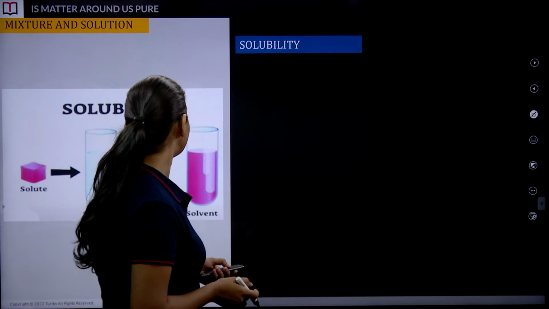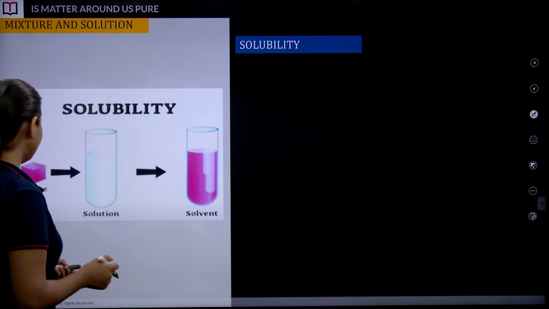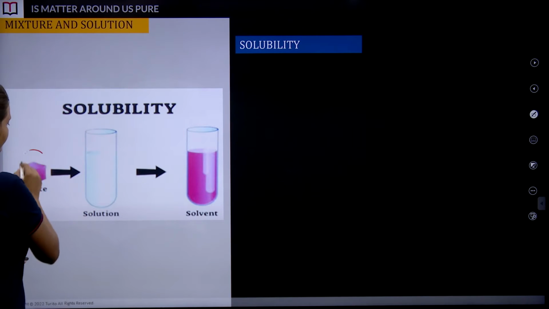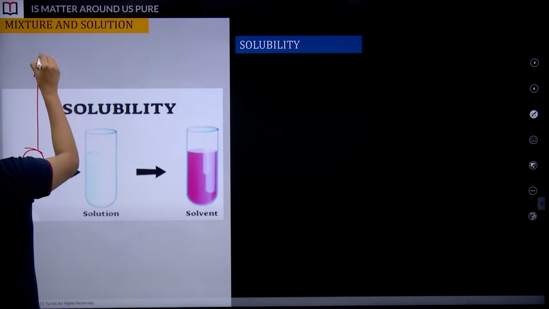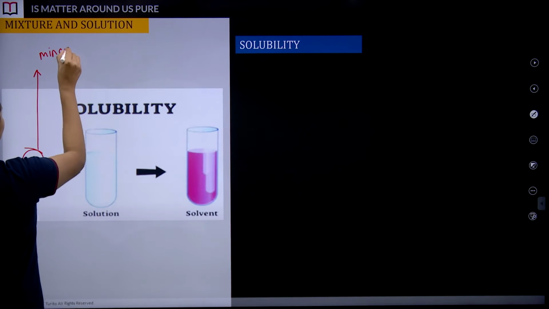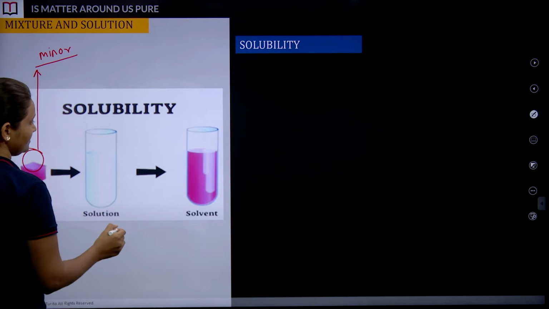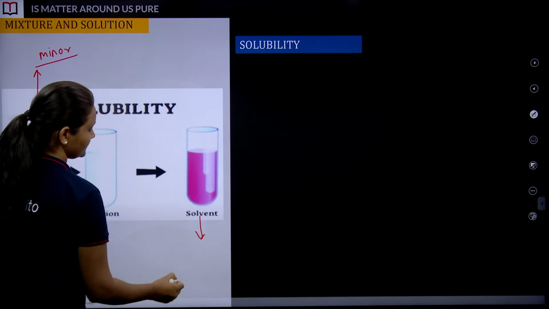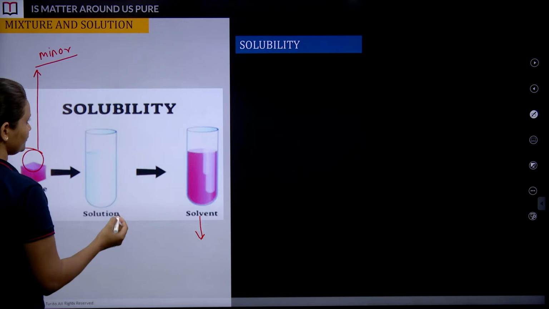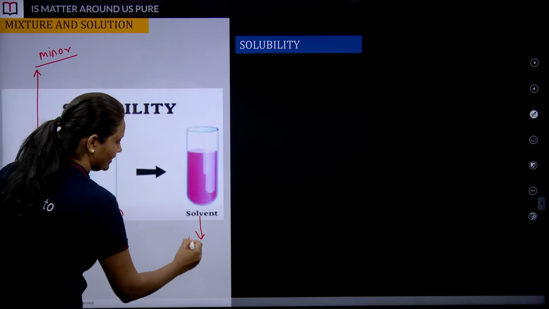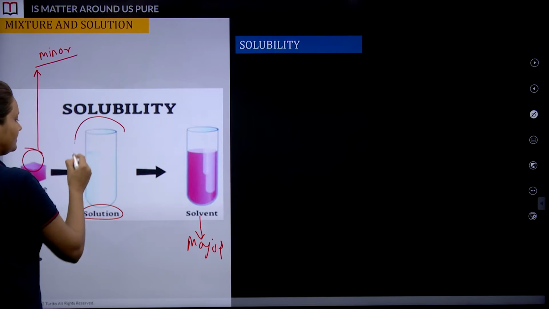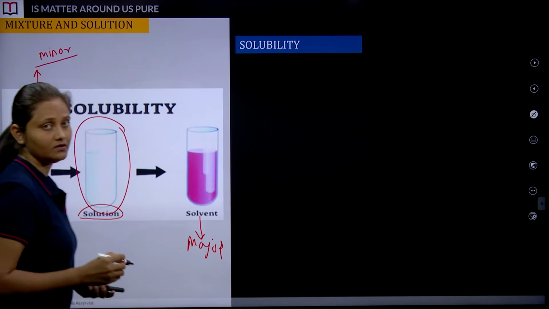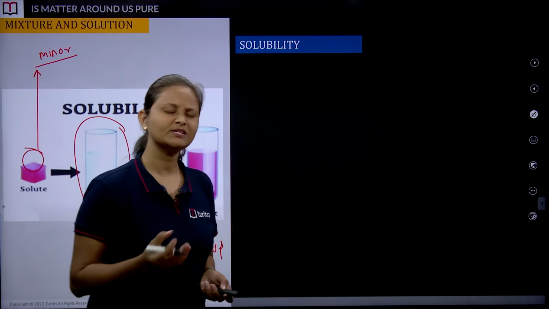All right, let's move. Students, here I can see a solute, right? This is the solute, which is minor in quantity, or lesser in quantity. And we are having a solvent, which is major in quantity, correct? When both of them get dissolved with each other, we are going to get a solution.